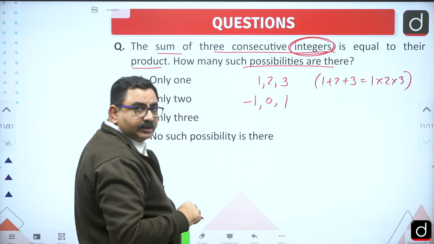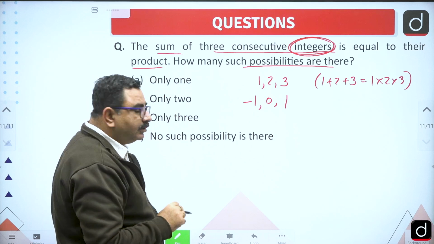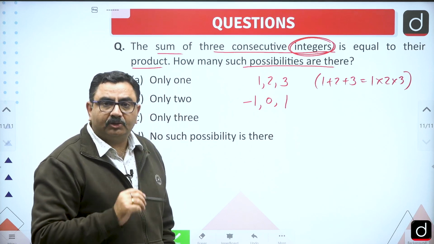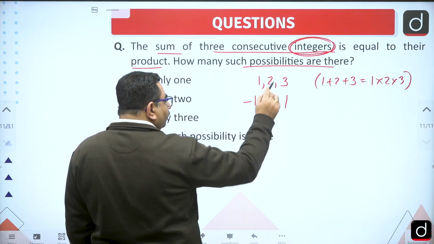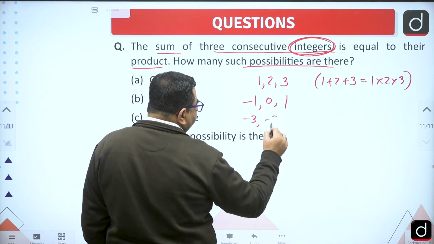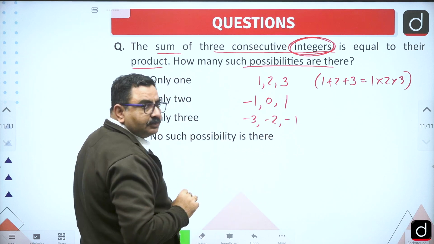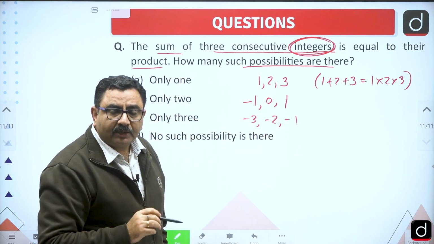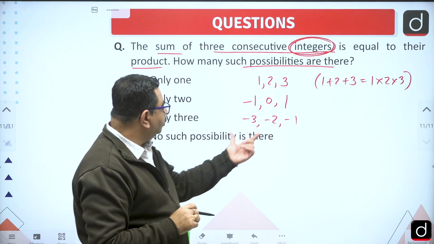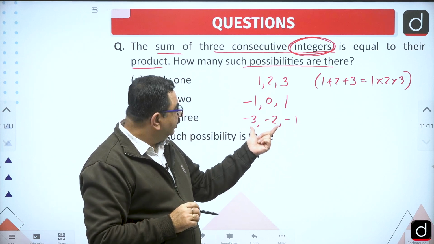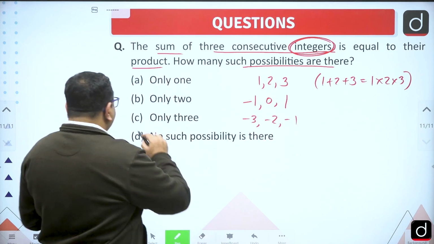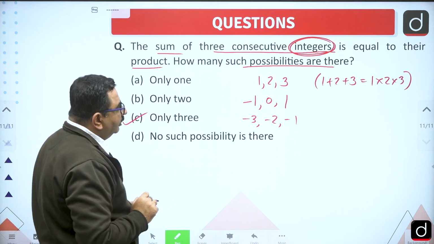All three are consecutive integers, but their sum is 0 and their product is also 0. Then one more possibility, -3, -2, -1. The sum of the three numbers is -6 and the product of the three numbers is also -6, right? So in total there will be three possibilities.